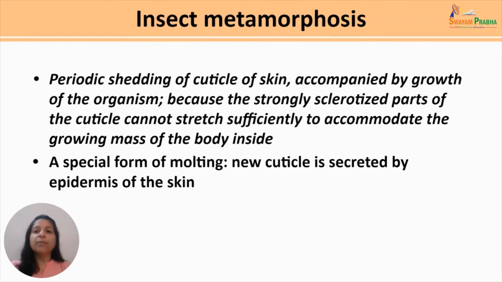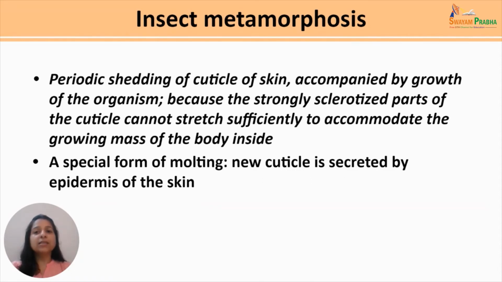So insects are covered by a cuticle, which is a hard extracellular coat secreted by the epidermis. But since the cuticle has only a limited capacity for expansion, so as to contain the growing mass of the body inside, it has to be shed off and replaced. And this involves a series of molts or ecdysis.